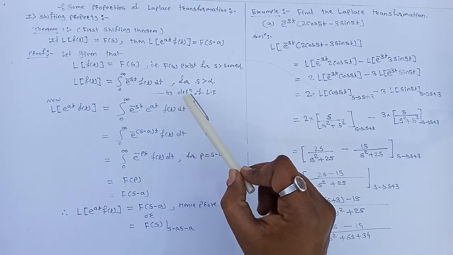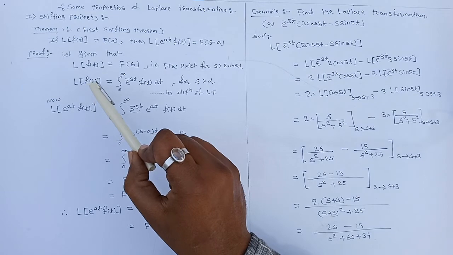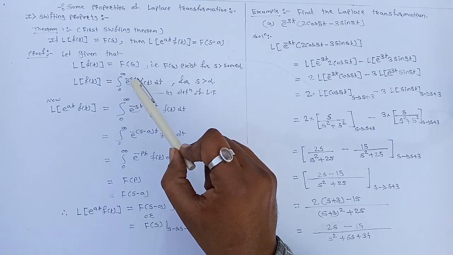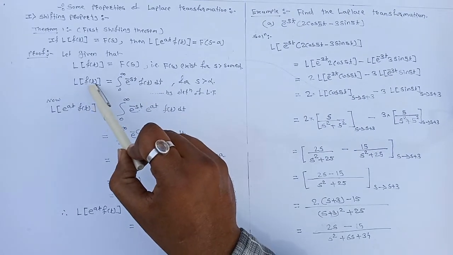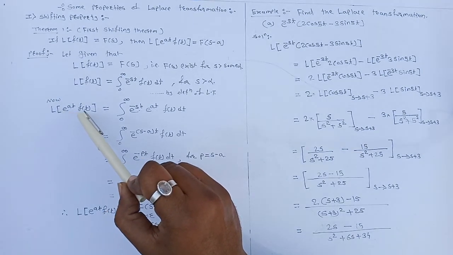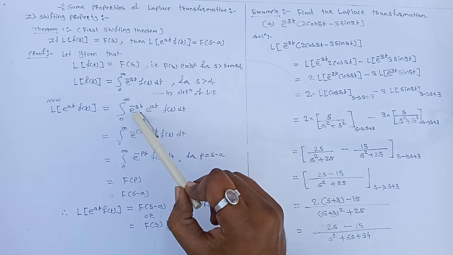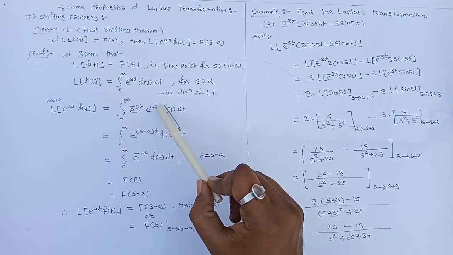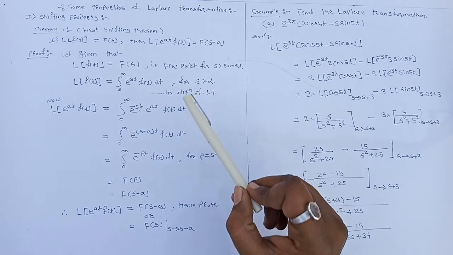This is by definition of Laplace transformation.